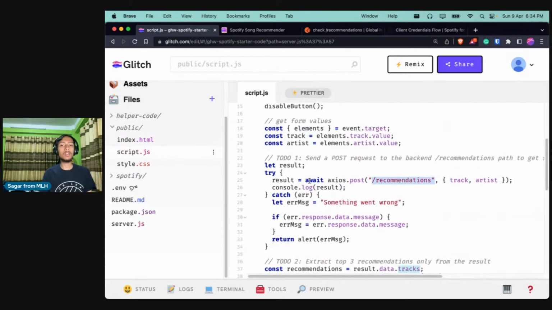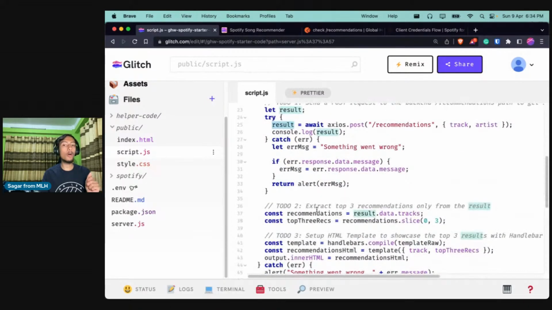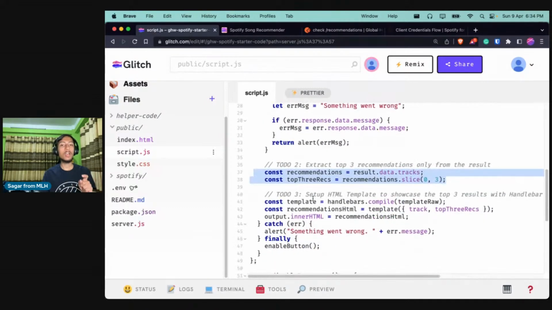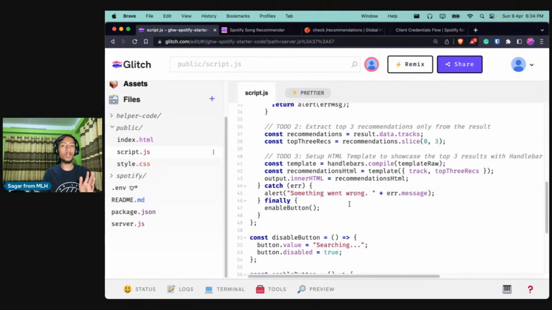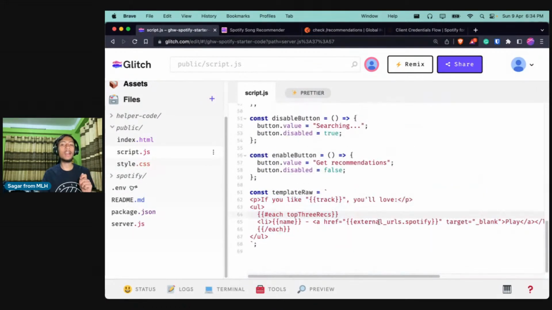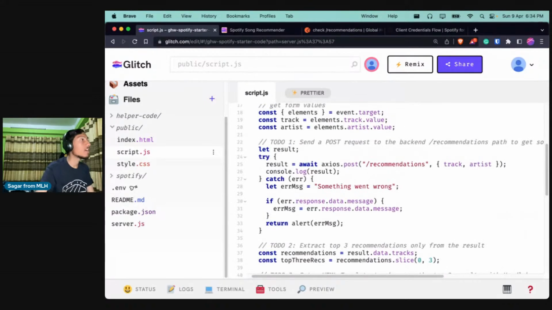Once the front end receives the result, it will extract only the top 3 results from the list of recommendations. And once we get the top 3 recommendations, we will use this HTML template which is over here to display the list of top 3 results with their name and a link to open their Spotify song URL. So that is all we did over here, and that was a quick recap.